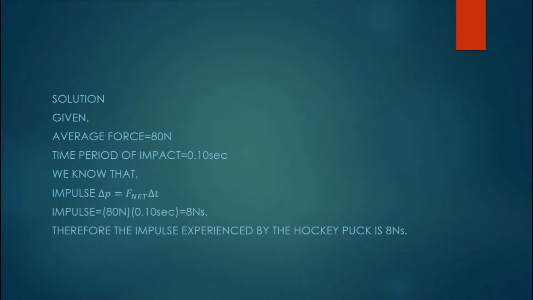Let's observe the given data. Average force is given to be 80 newtons. Time period of impact is given to be 0.1 second. We already know that impulse delta P equals F net into delta t. Substituting the values, we get impulse equals 80 newtons into 0.1 second. That turns out to be 8 newton second. Hence, the impulse experienced by the hockey puck is 8 newton second.